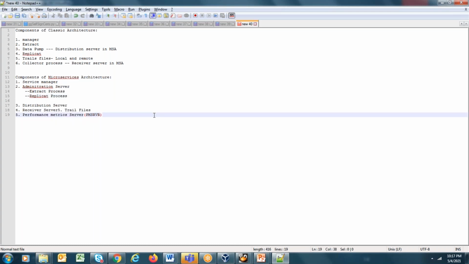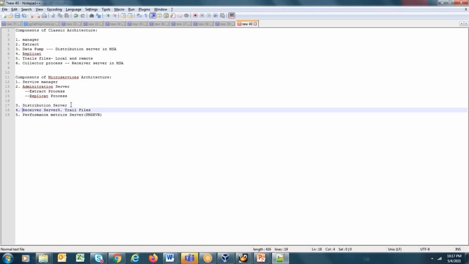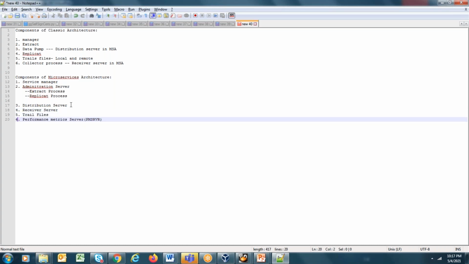The difference is that the distribution server has replaced the classic data pump. The receiver server has replaced the collector process of the classic architecture. Along with that, there is a different directory structure, and the way you troubleshoot, all these things are different, which you'll be learning during the session.